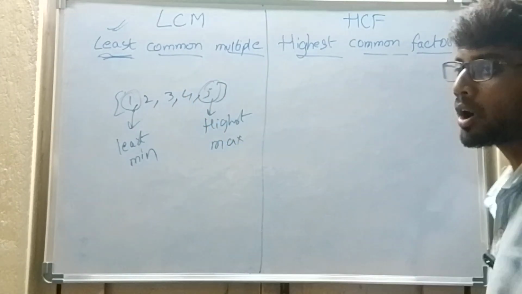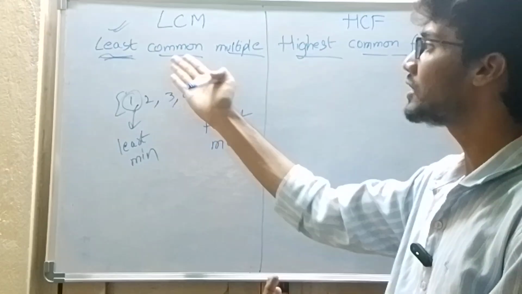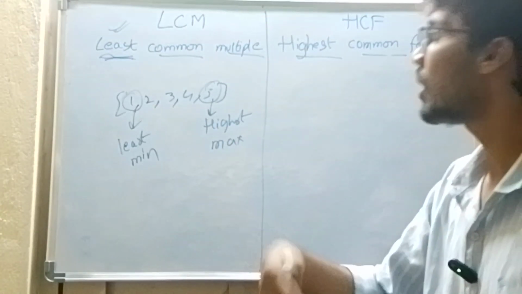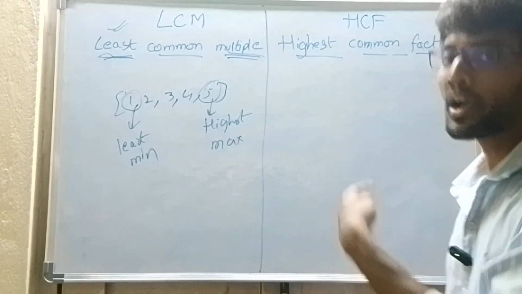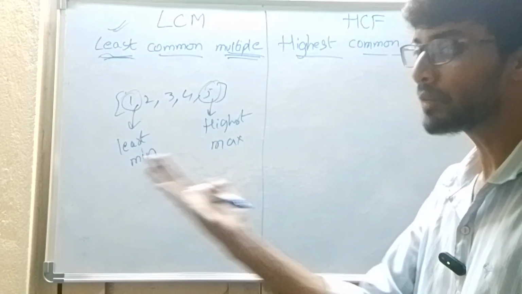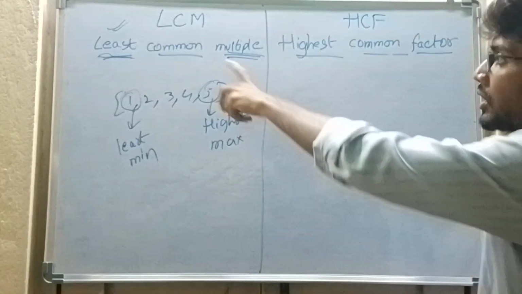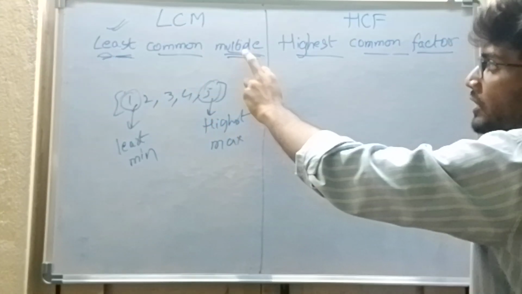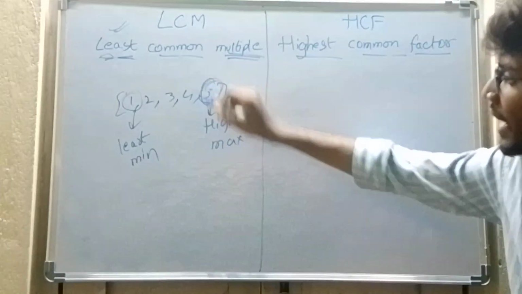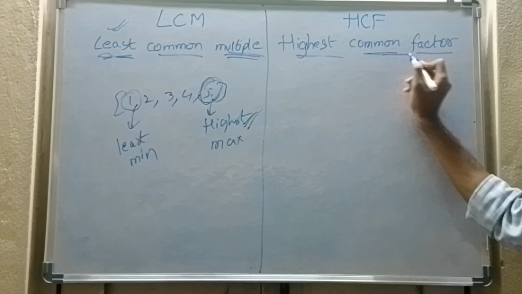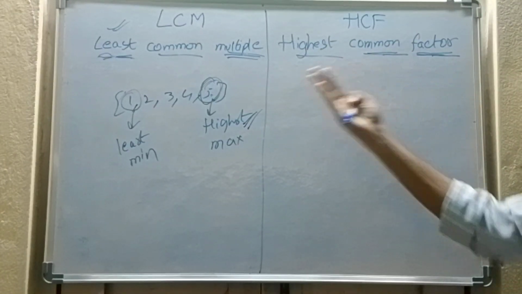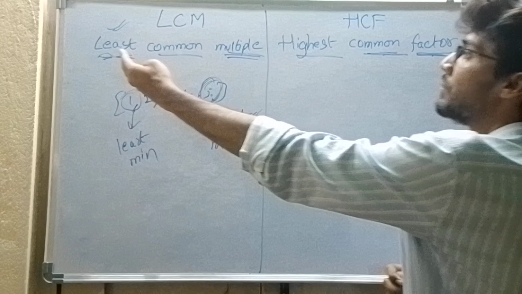And common. We are very much familiar with the word common because we use this word daily. Common means the common things. Multiple: 5 minutes before only, we were familiar with the word multiple, which comes in the table. So we are familiar with least, common and multiple. Highest is the maximum value. Factor: we are very much familiar with the word factor. Numbers which divide the given number are called the factors. We are all familiar with all these words.